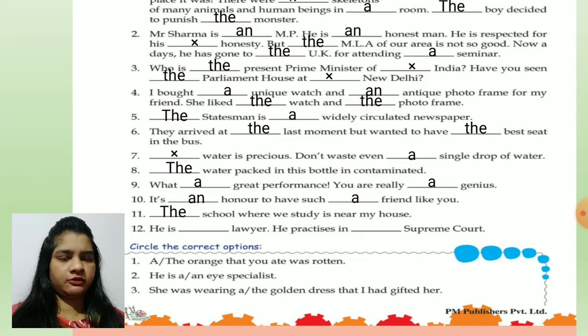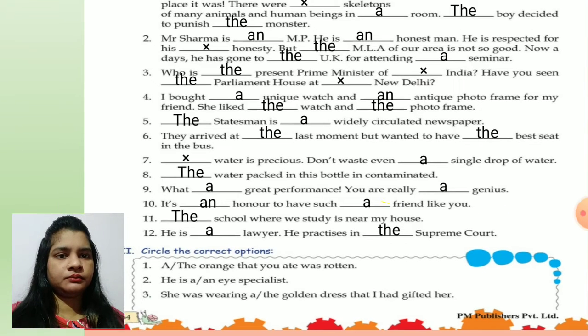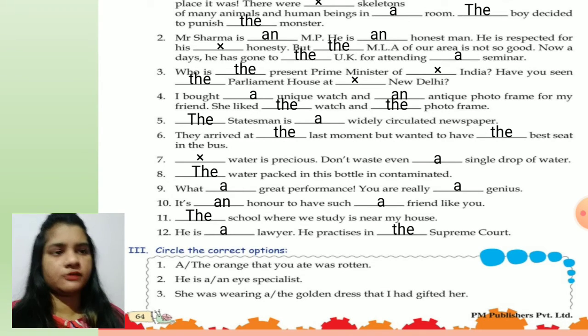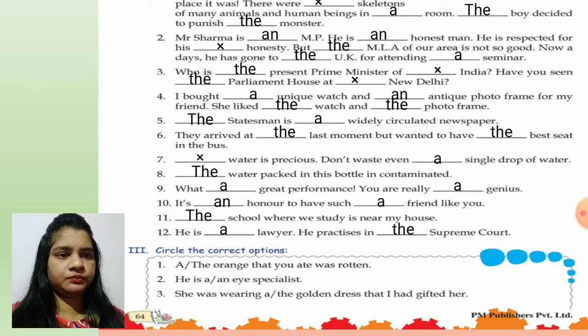Question number 12. He is a lawyer. He practiced in the Supreme Court, because there is only one Supreme Court in the country. Children, question number Roman number 3. Circle the correct option. Okay, children, I did not get any option of circle, so I have crossed the wrong answer. So you do accordingly.